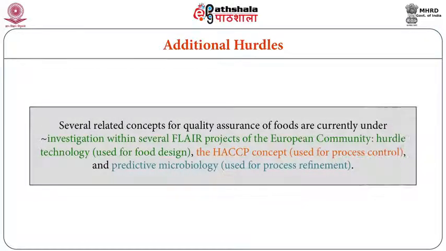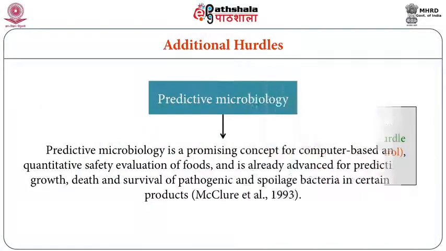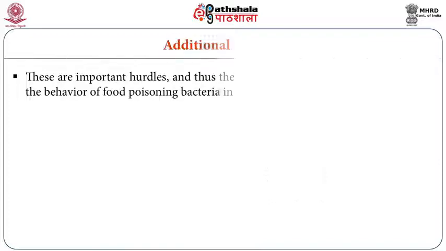Additional hurdles. Several related concepts for quality assurance of foods are currently under investigation in several projects. In Europe and in the US, people are conducting a lot of predictive models, predictive microbial detection, and predictive spoilage detection. They are conducting different concepts and computer-based quantitative safety approaches by applying these hurdle concepts. So research is still going on into how best we can improve the safety and quality of the product by combining the hurdle concept.